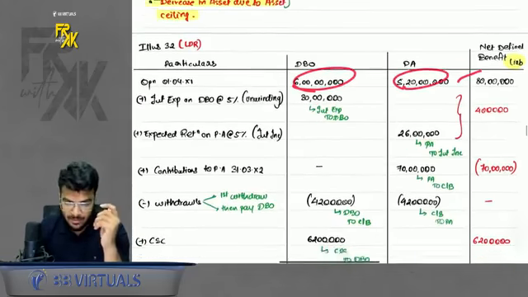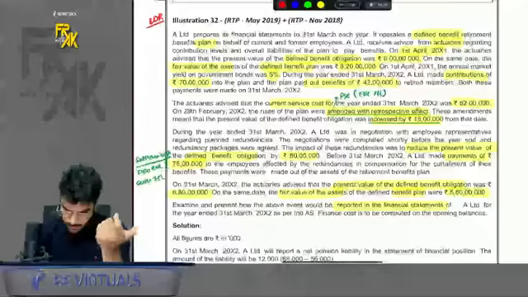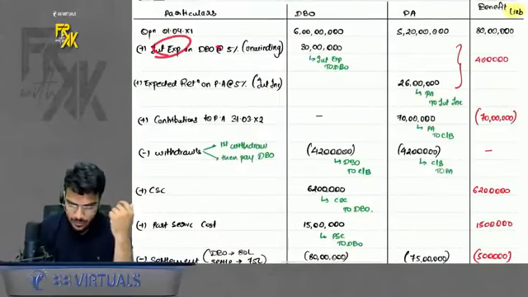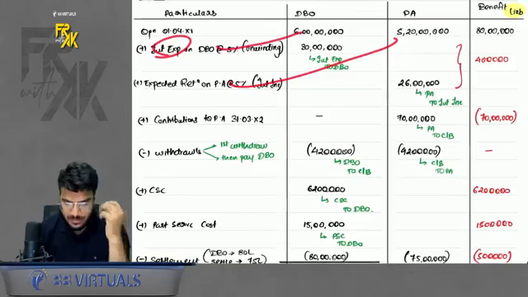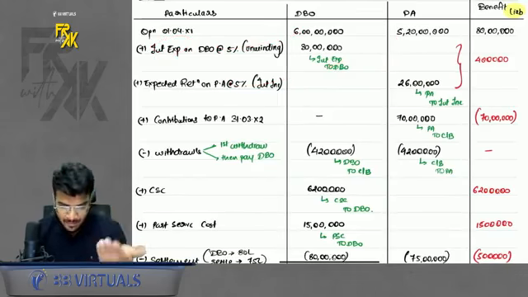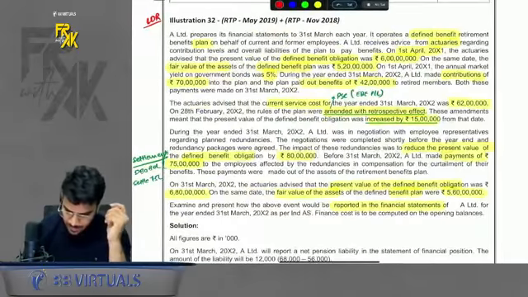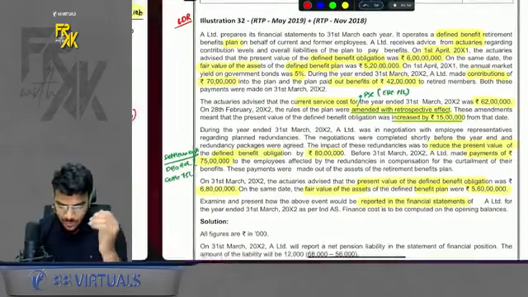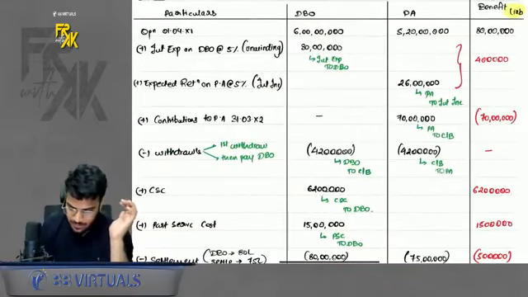Net column, just practice it again. Okay, net liability is higher. Very good. Then on the opening balance, always compute the interest part first. So I did the interest calculation on both the opening balances. In DBO, it is unwinding. In plan, it is expected return. Then it is given that we made a contribution of 70 lakhs. Contributions are done in plan asset. So my plan asset will increase. DBO will not be impacted.